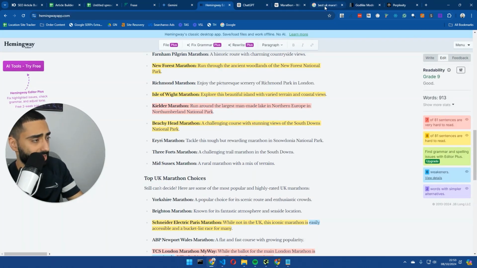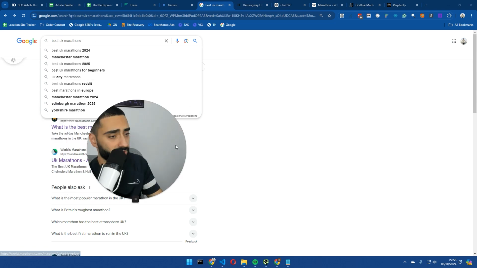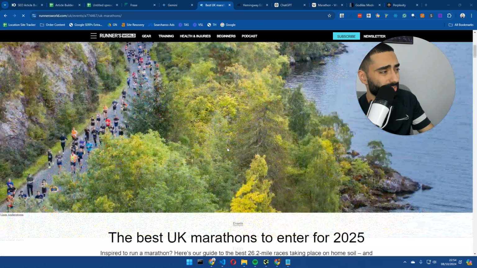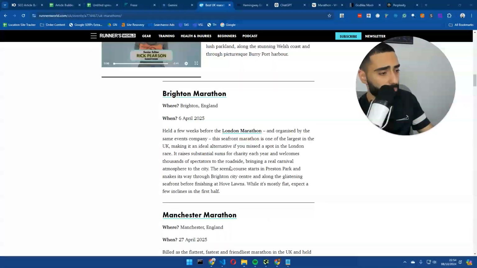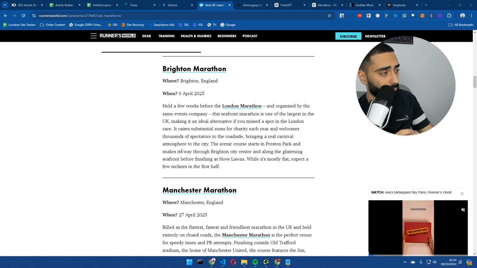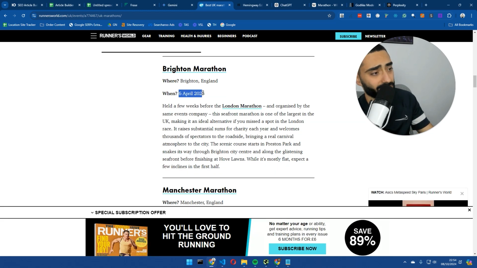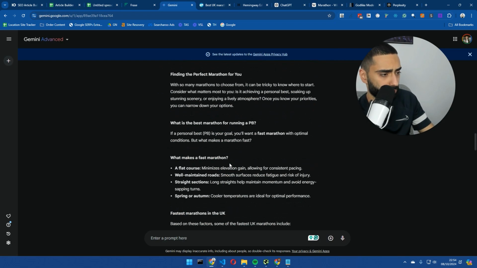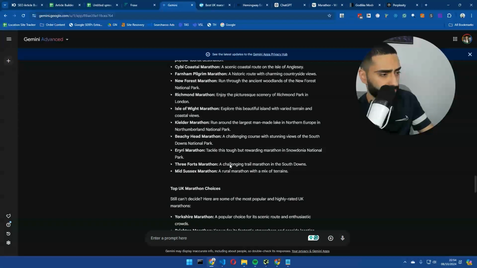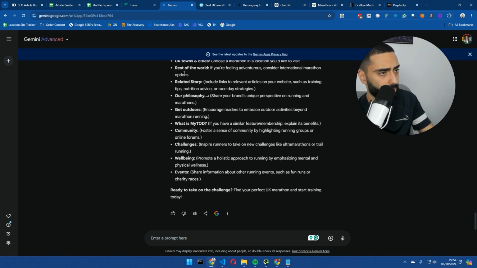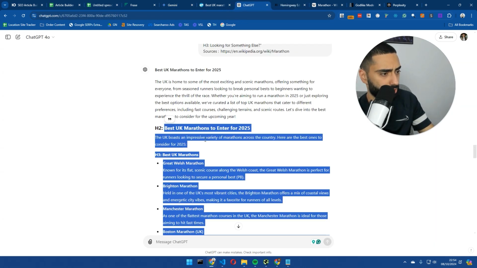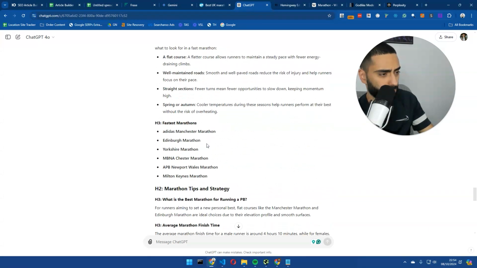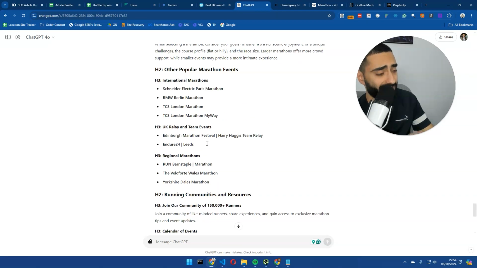But if we actually take a look at the content that's ranking here, right? If we take a look at, for example, position number 1, people typically want to know a little bit more about each actual marathon, like when it actually is. This is important information, and to my knowledge, it's not actually included at all. Yeah, it's not included any dates. Let's just take a look at the ChatGPT article. So neither one has actually included any dates.